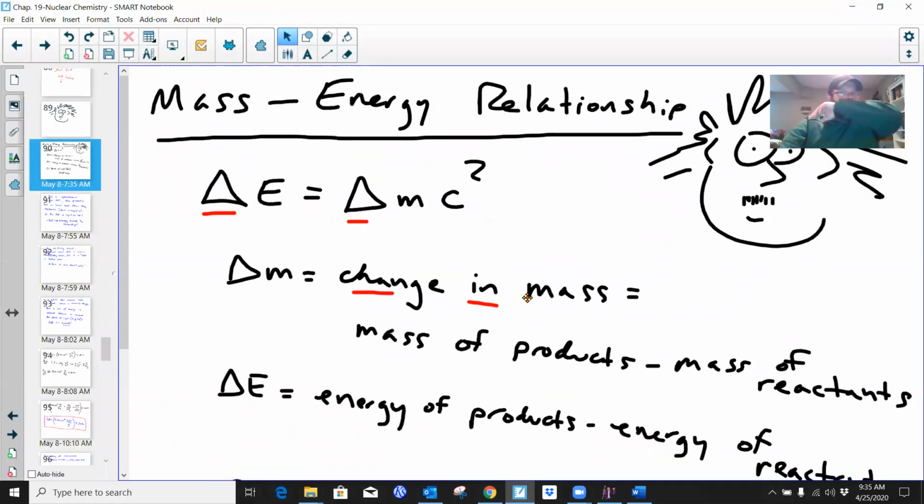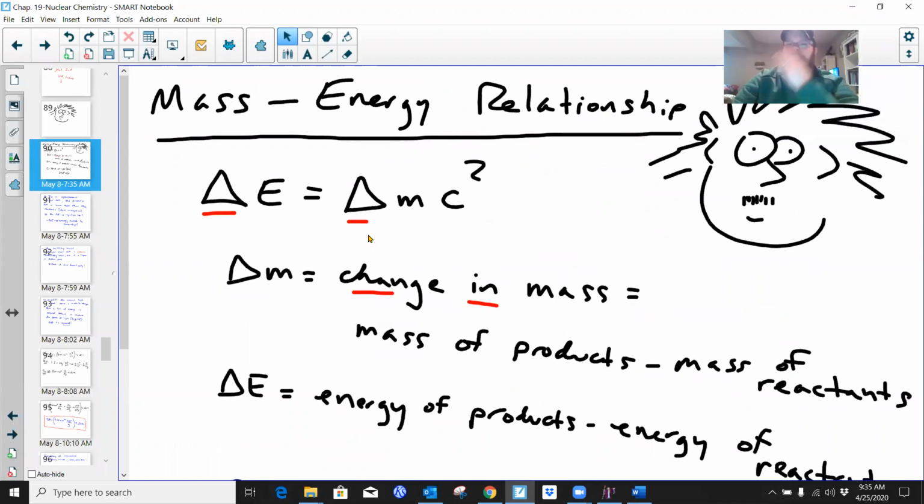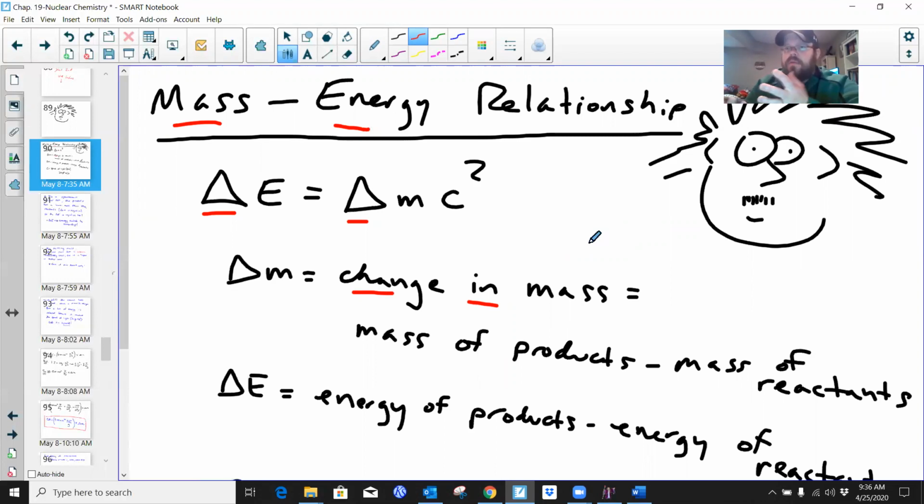So Einstein's famous equation, right? E = mc squared. Now there are some components of it that you probably haven't always seen or heard of. This little delta symbol, the little triangle. You've probably seen it just listed as E = mc squared. Well, what does this revolve around? It revolves around the mass and energy relationship. Here's the deal, right? We understand you can burn a log, and it gives off some heat and energy and light.